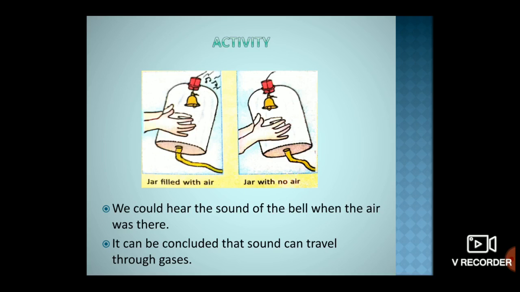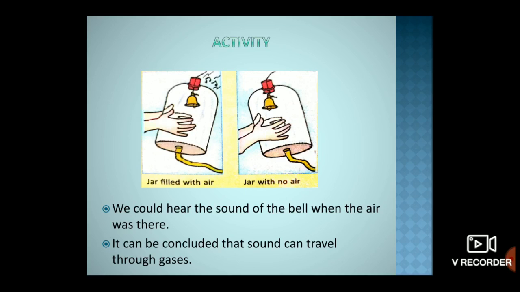Now we connect the bell jar to a vacuum pump, which absorbs the air present inside the bell jar and slowly evacuates the air from it. We will no longer hear the sound of the bell when the jar is shaken.